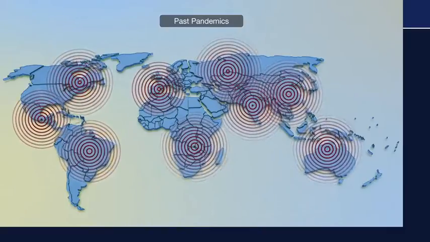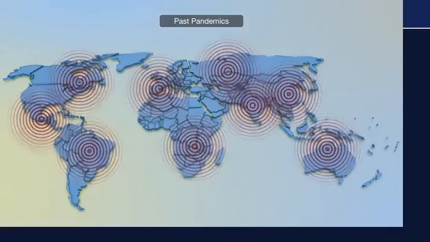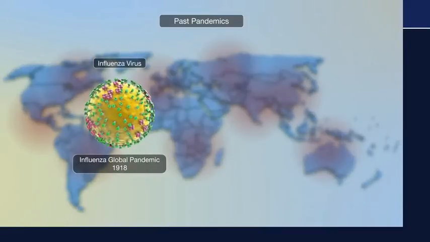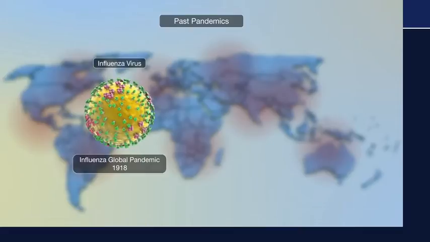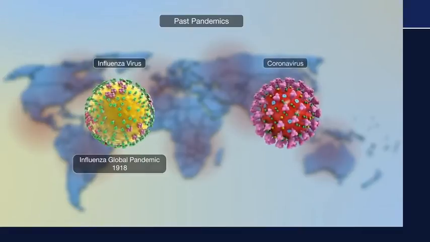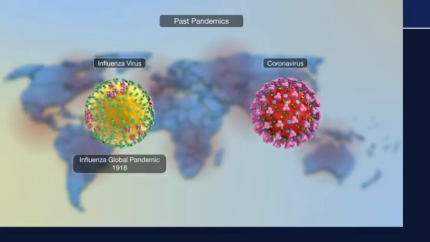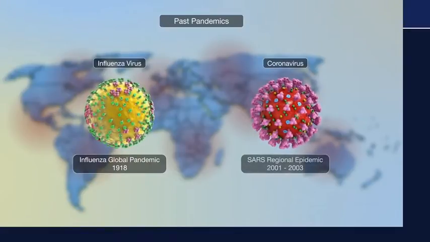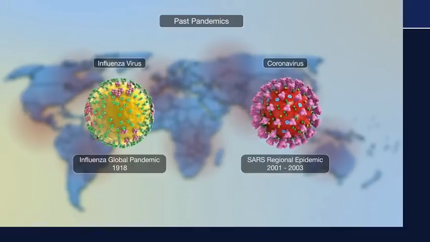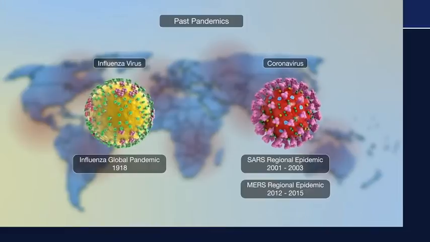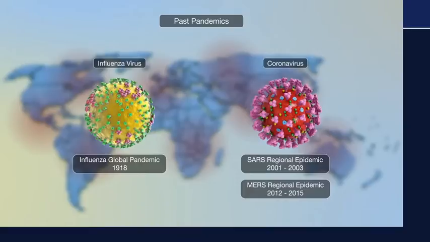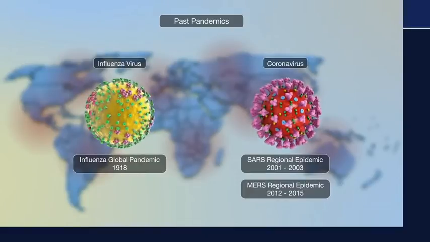In the last 100 years, there have been 4 global pandemics, the worst being the 1918 influenza pandemic, resulting in an estimated 50 to 100 million deaths. While no global pandemic has been born from the family of coronavirus, 2 regional epidemics have resulted from this family of viruses. They include severe acute respiratory syndrome, or SARS, and Middle East respiratory syndrome, or MERS, in 2001 to 2003 and 2012 to 2015, respectively, and resulted in over 1,500 deaths.